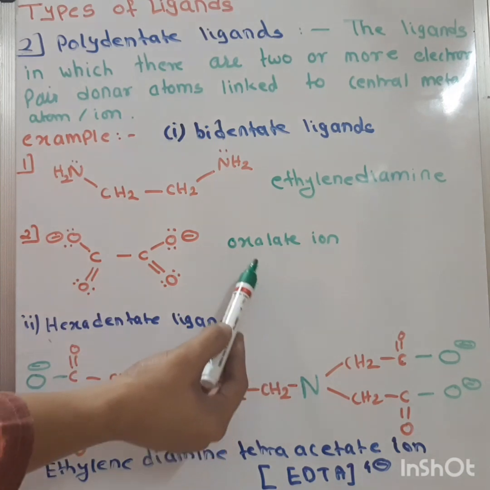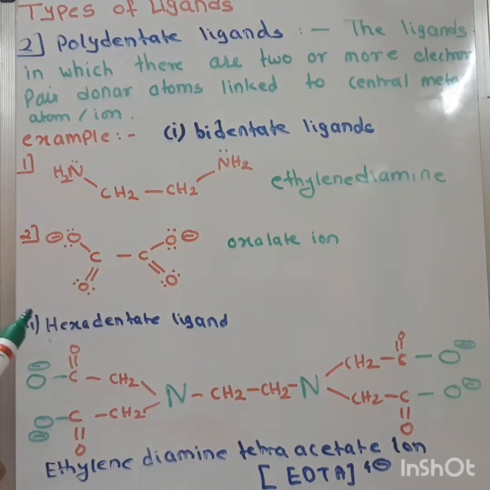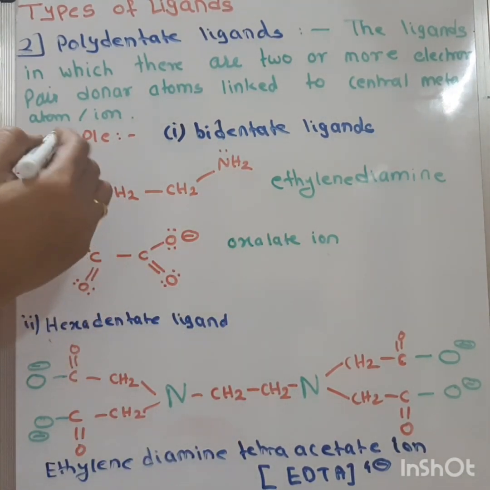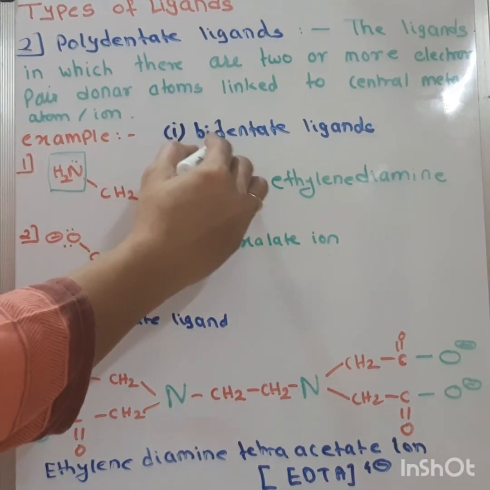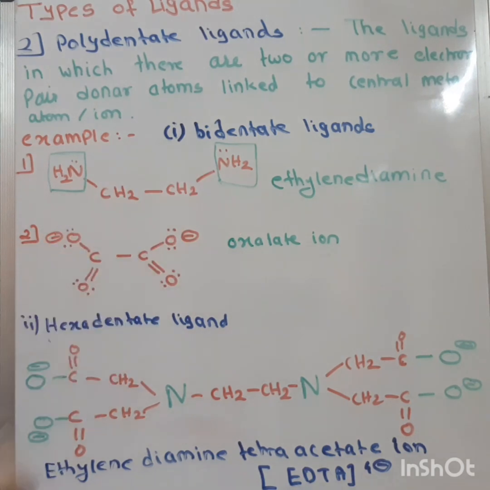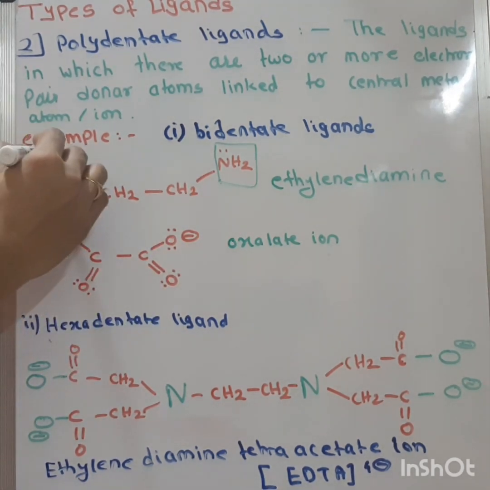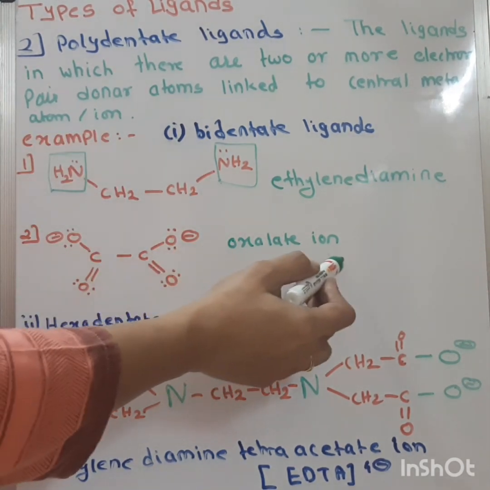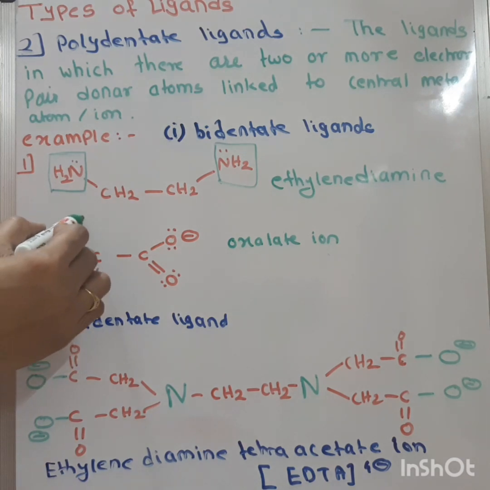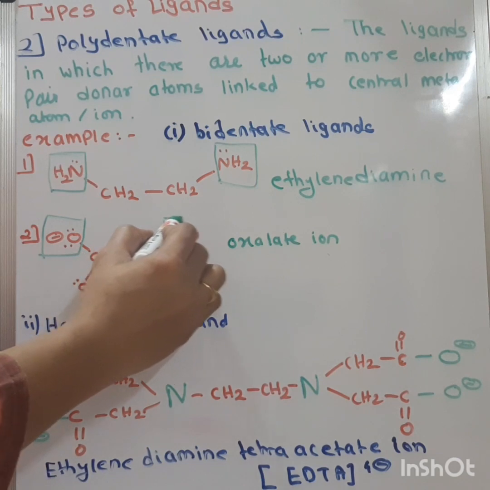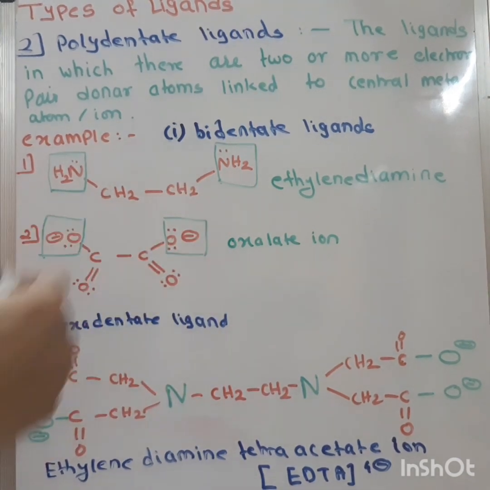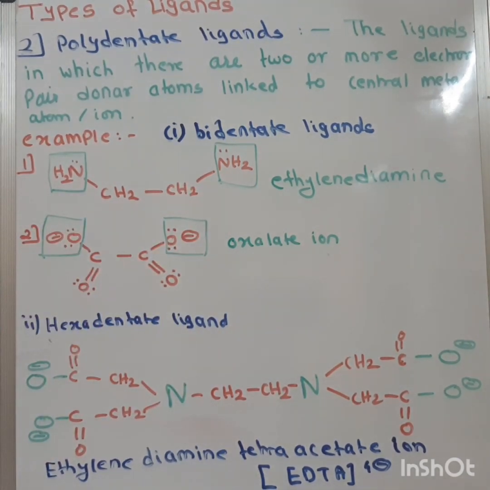Ethylene diamine and oxalate ion are examples of bidentate ligands. Ethylene diamine has two nitrogen donor atoms, and oxalate ion has two oxygen donor atoms. Such ligands are called bidentate ligands.